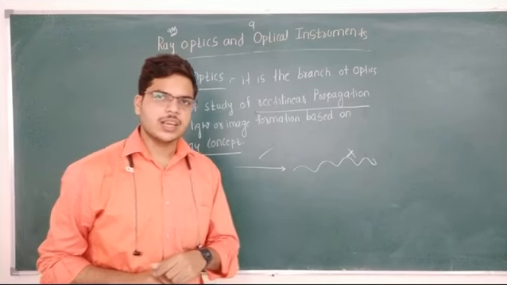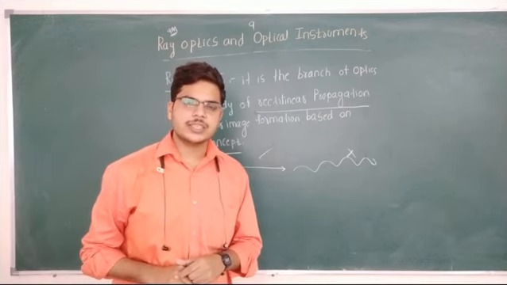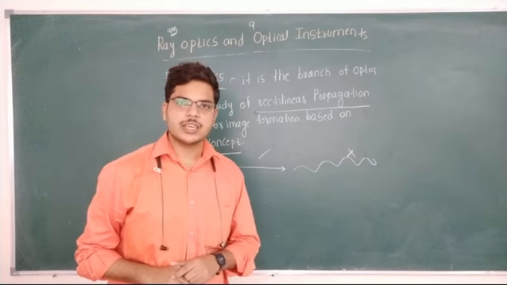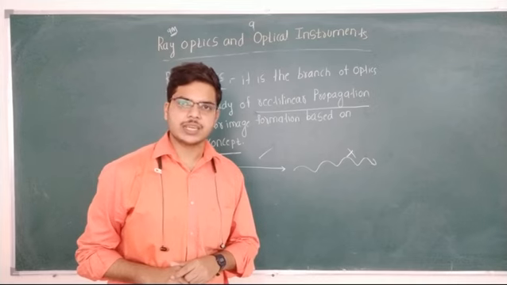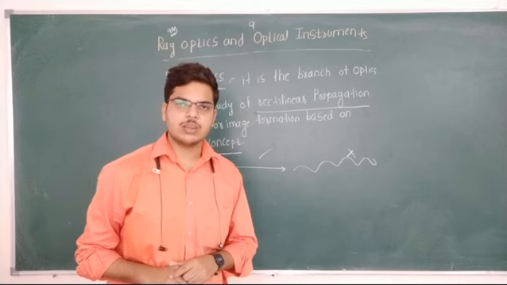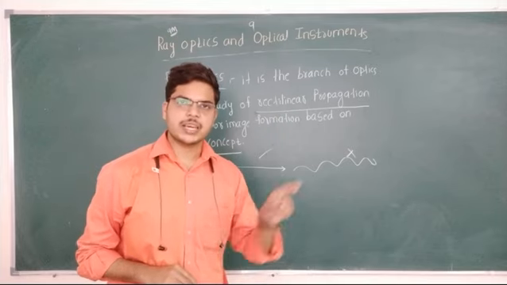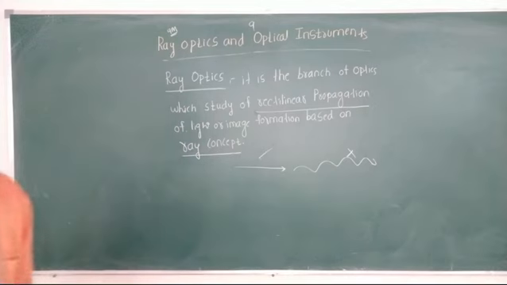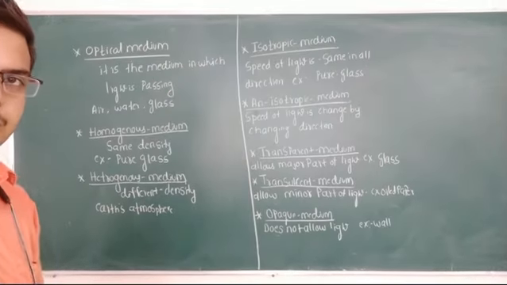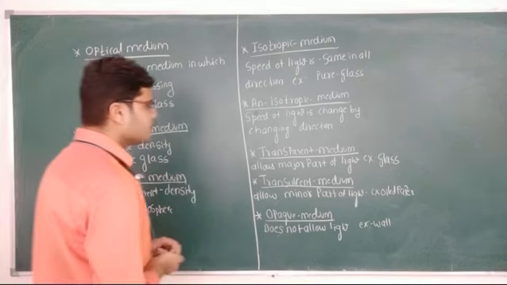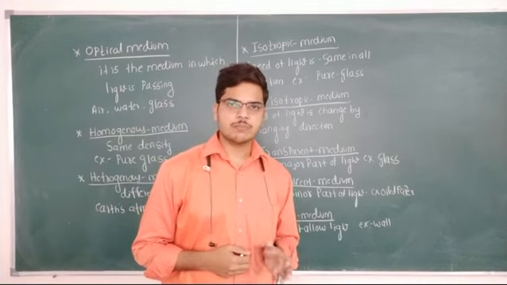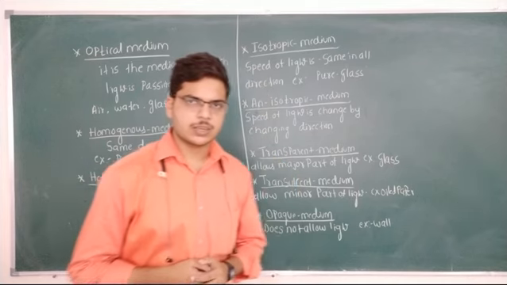Now, finally, how do we define ray optics? It is the branch of optics in which we study the rectilinear propagation of light, or image formation based on the ray concept. Ray means straight line. This is about ray optics. Okay. Before going into depth on the topic, we must know some basics.